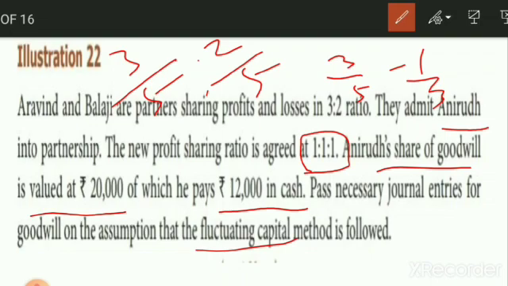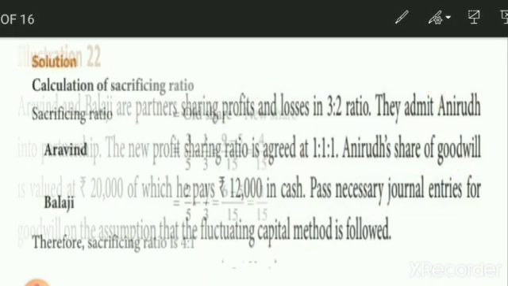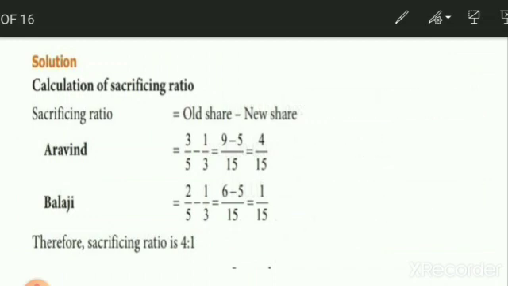So 20,000 is tallied. This amount 20,000 is going to be distributed to the old partners, to Aravind's capital account and Balaji's capital account, in their sacrificing ratio. For distributing this total amount of 20,000, we need to calculate the sacrificing ratio. Now we can see the sacrificing ratio. Sacrificing ratio is equal to old share minus new share. The old profit sharing ratio is 3:2, and the new profit sharing ratio is 1:1:1.